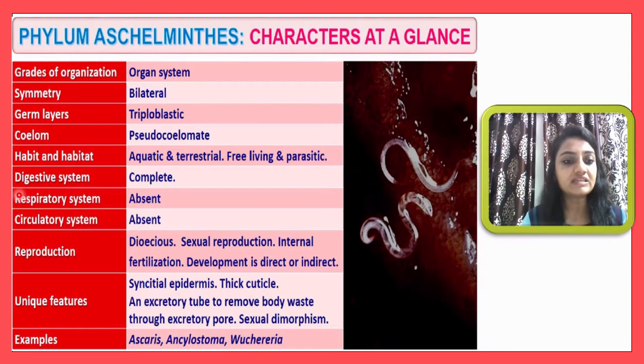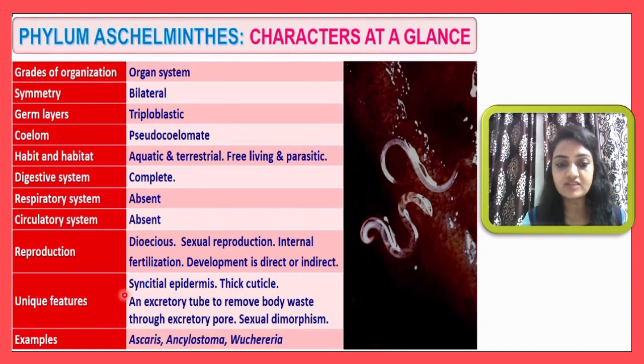Then here the digestive system will be complete, while the respiratory as well as circulatory systems will both be totally absent. Then reproduction here is dioecious, means animals are dioecious and they will show sexual reproduction. Then internal fertilization will be observed. Then development is direct or indirect. Then next is the unique features.